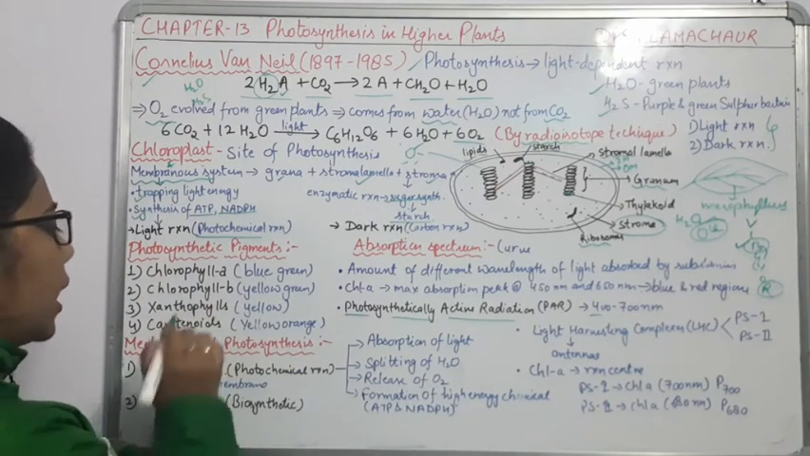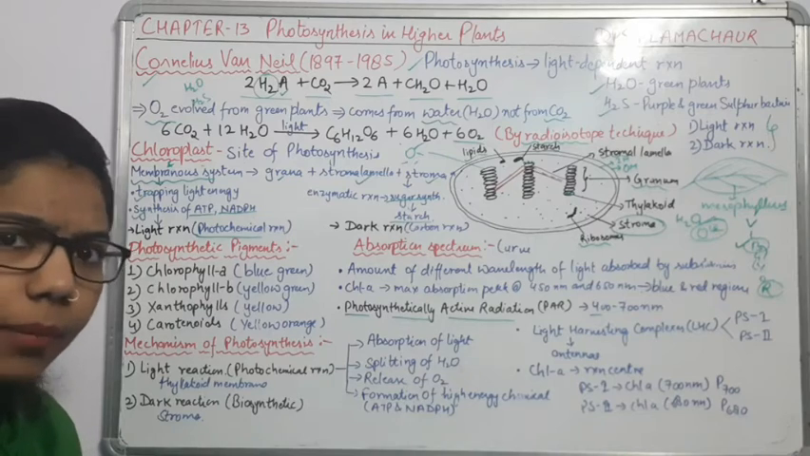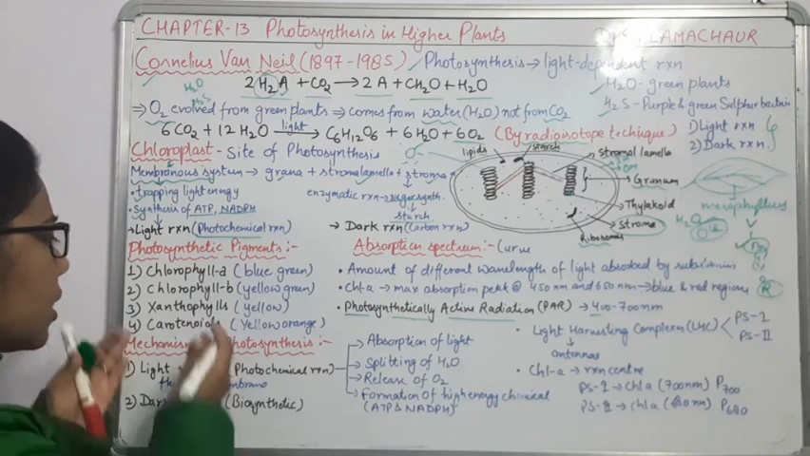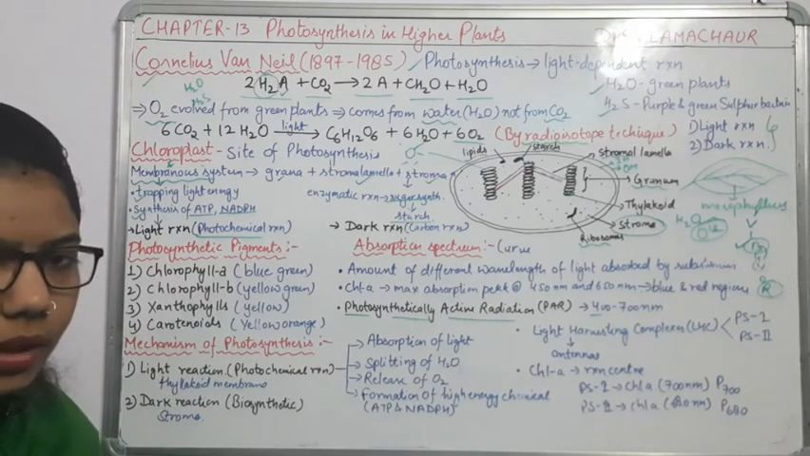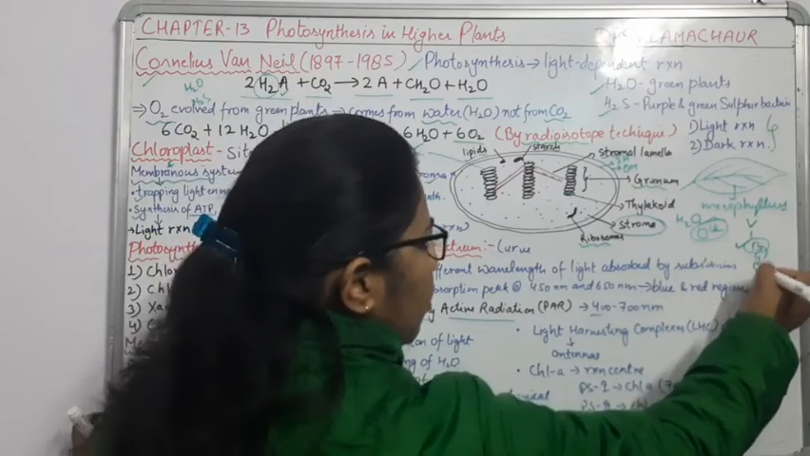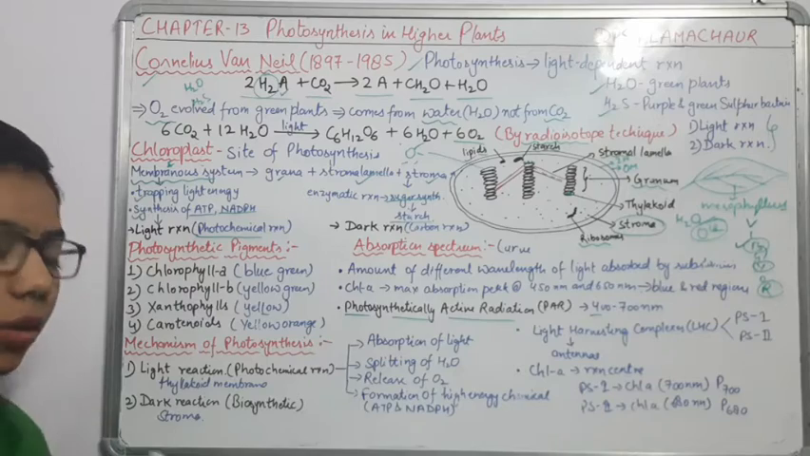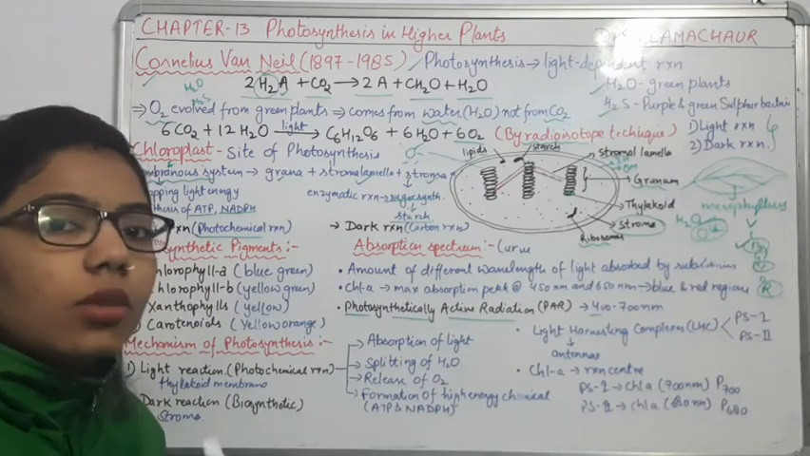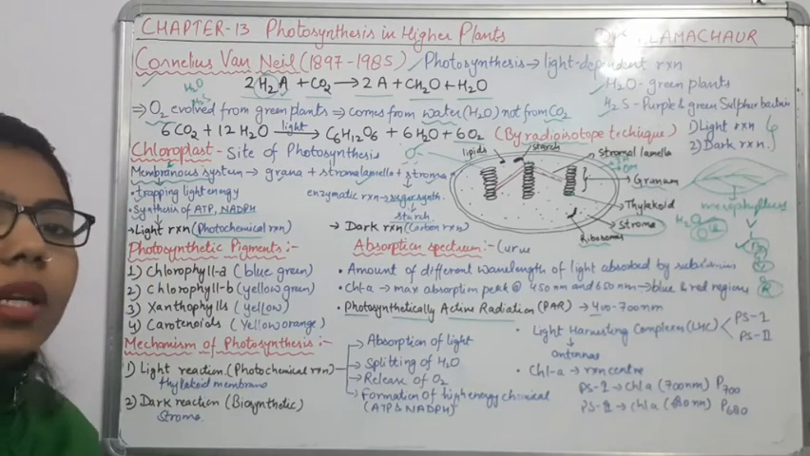Now comes xanthophyll. Along with these green pigments, there are some yellow pigments also. So what is this yellow pigment? The next one is the yellow pigment. So the yellow color is due to which type of pigment?